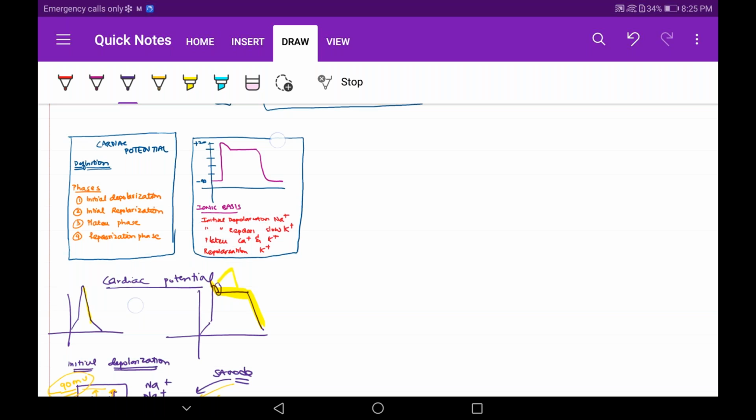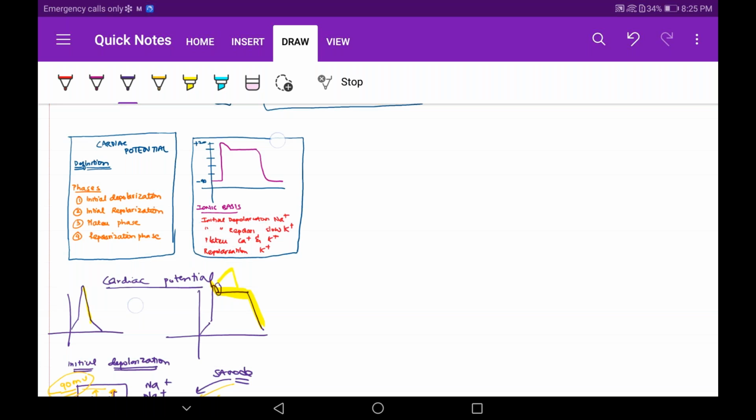If there is any doubt in cardiac cycle or cardiac potential, kindly put it in the chat box. I think I finished the session in quite a short amount of time. I would like to add another clinical point in this cardiac potential, if you're ready to hear, just a very small clinical point.